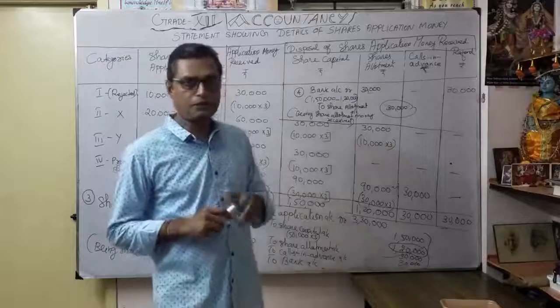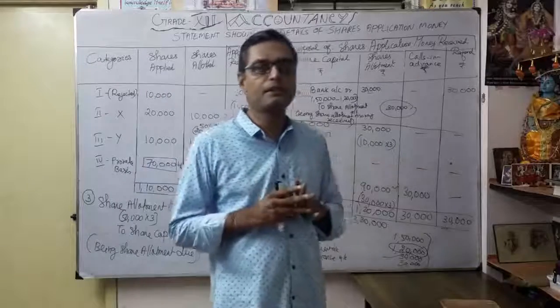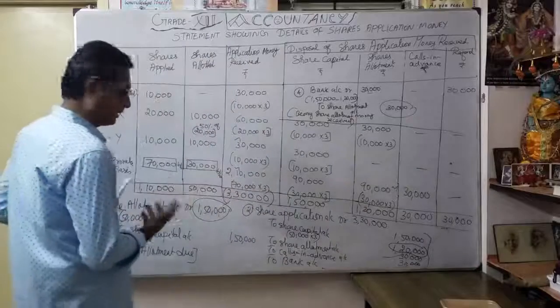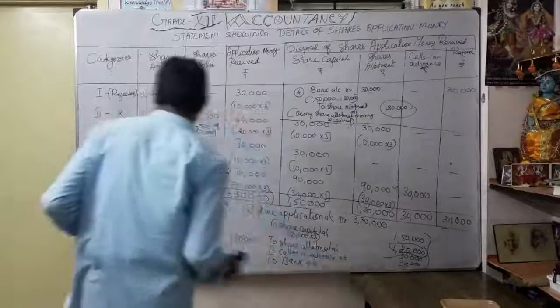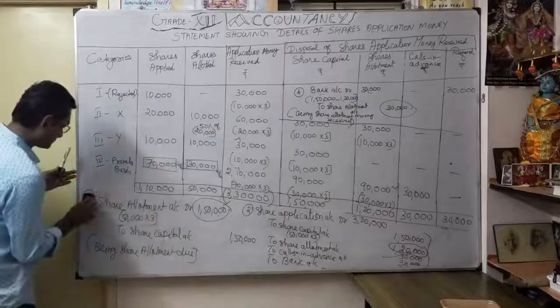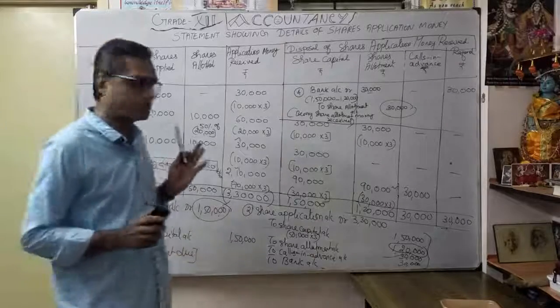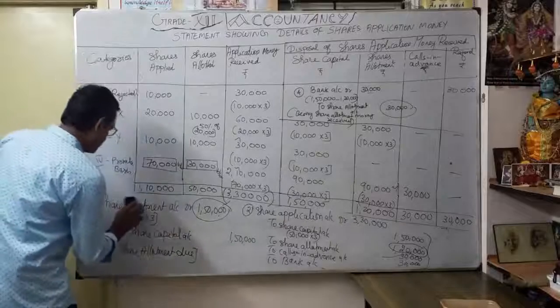Understood? Now, the fifth entry is going to be passed. What is the fifth entry? The 4 rupees share first call. What is the entry? Okay, so we will do that. Fifth entry: first and final call. How much? 4 rupees, correct? So that we will do now.